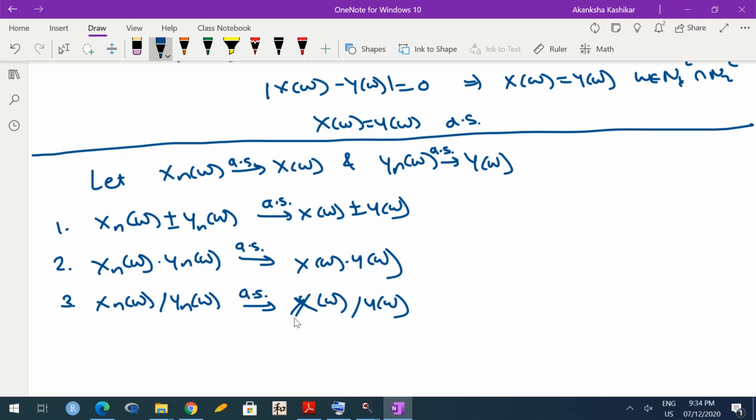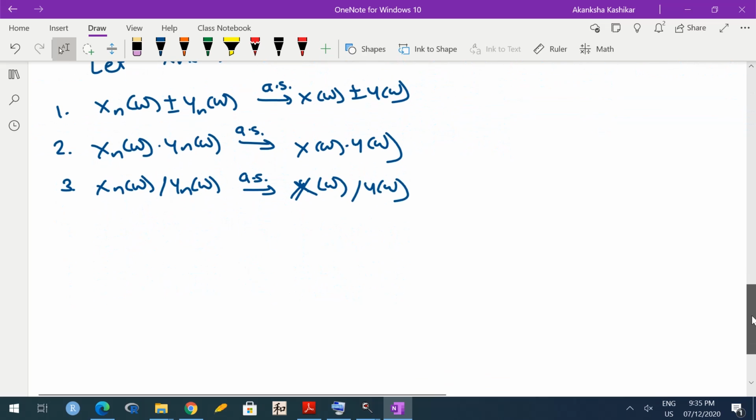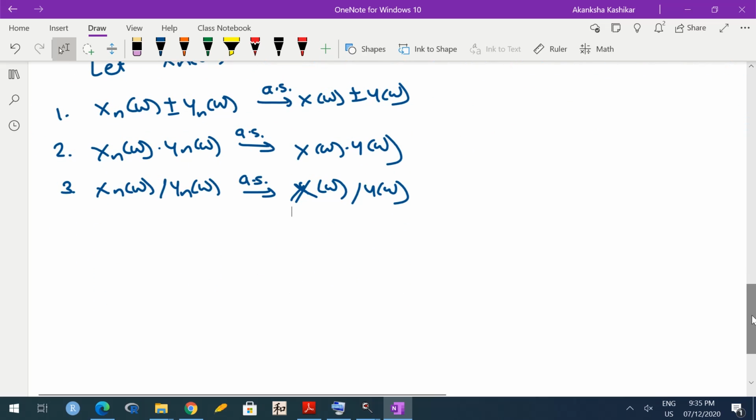They are again going to use the fact that outside a P-null set, outside a set of probability 0, this is nothing but pointwise convergence, and pointwise convergence is exactly similar to real convergence, I mean convergence of a real sequence. So we will use the same trick that we did in the earlier proof.